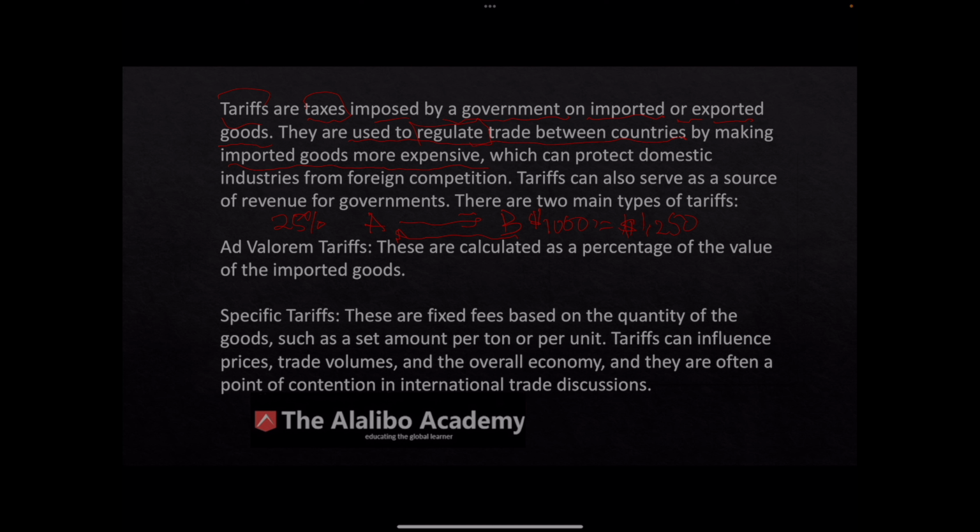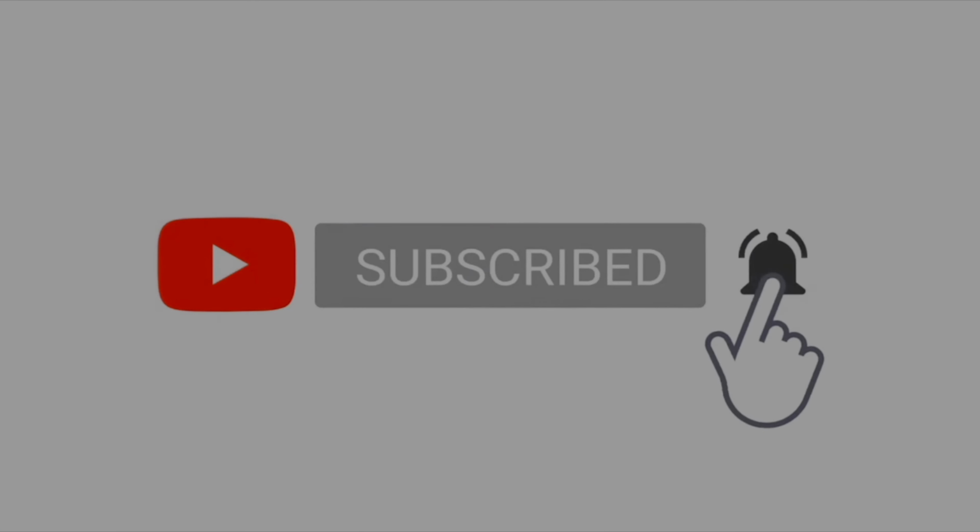That's how governments make money. That's how they put the price of the commodity high, make it more expensive. Because if the importer is paying an additional $250, guess who's paying that money? It's going to be the consumers. It's going to be those that will purchase those goods. Now, there are two ways this can be absorbed. They can pass it on to the consumer, or they can reduce their prices to get less profit. Which option would they take most likely? We'll take the first option. Pass it to the consumer. Let the consumer pay the price.